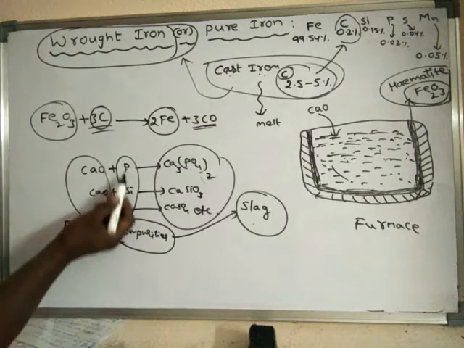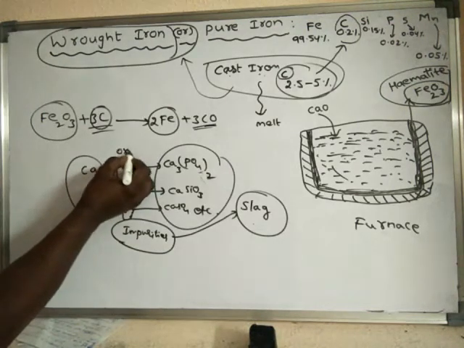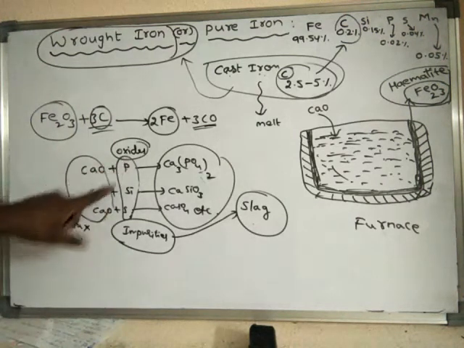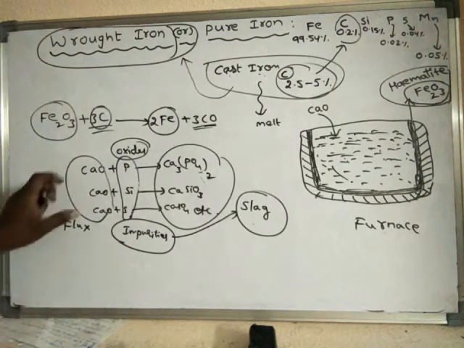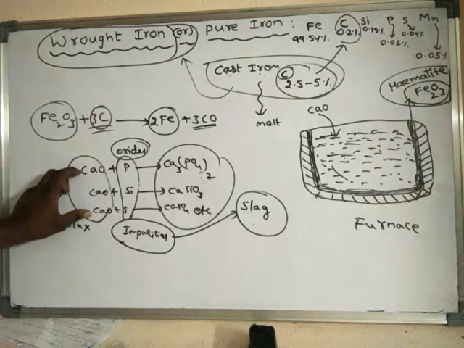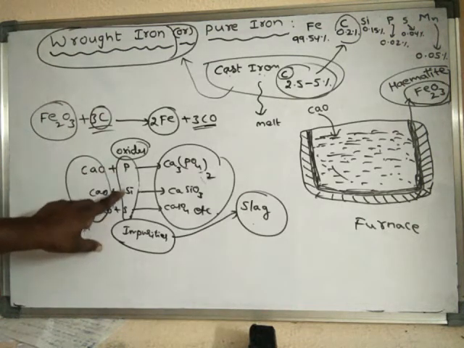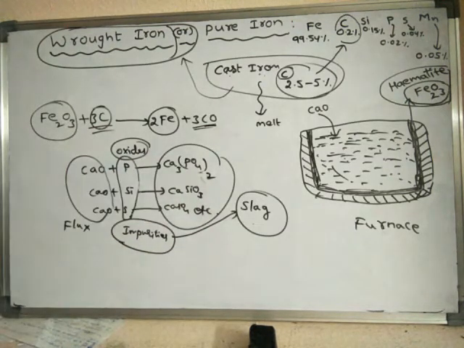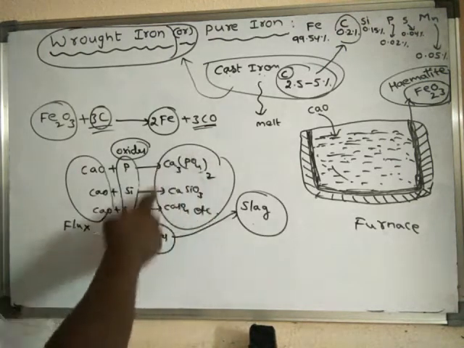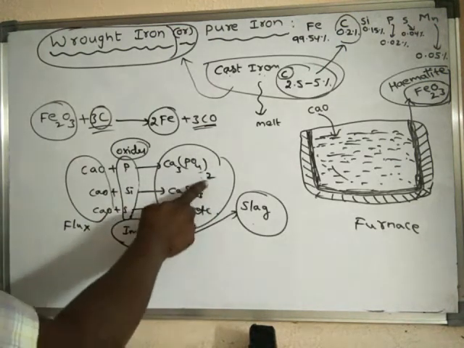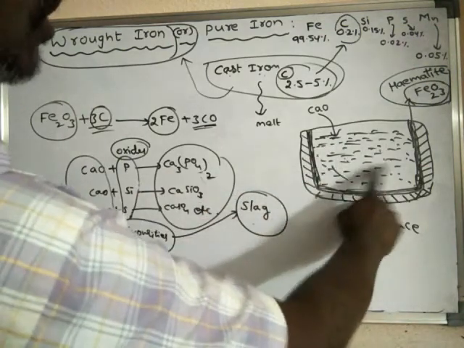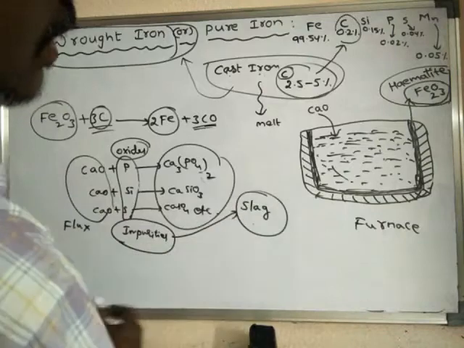The calcium oxide removes the oxides of phosphorus, silicon and sulfur in the form of different compounds. So finally all this material is nothing but the slag. The impurities are converted into slag.